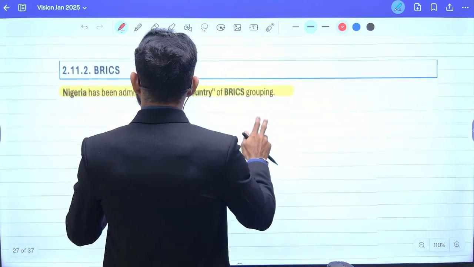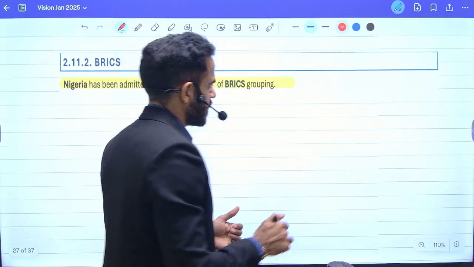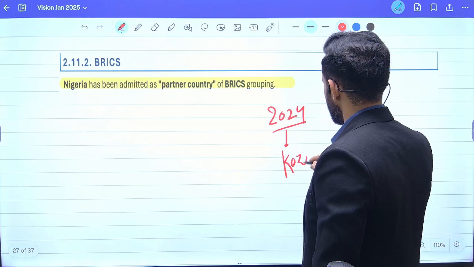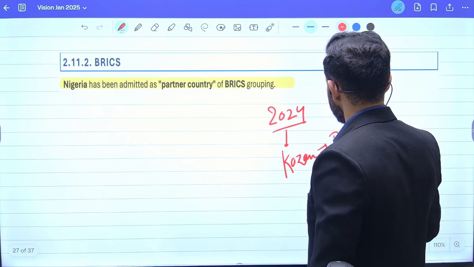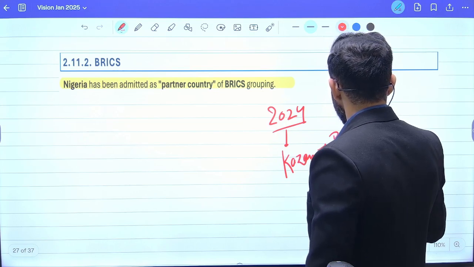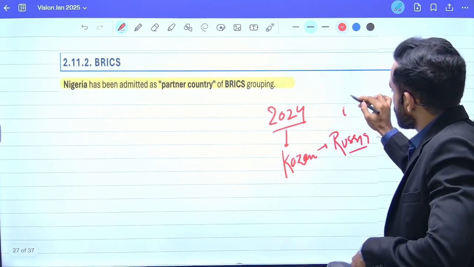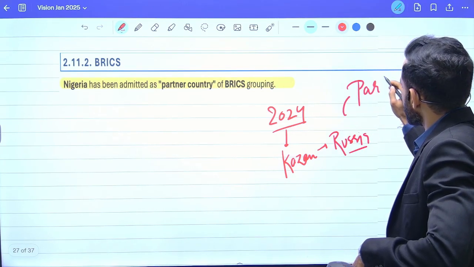Next is related to BRICS. So recently in 2024, BRICS summit was organized in Kazan in Russia. And during this summit, there was a new concept of partner country or partner state.